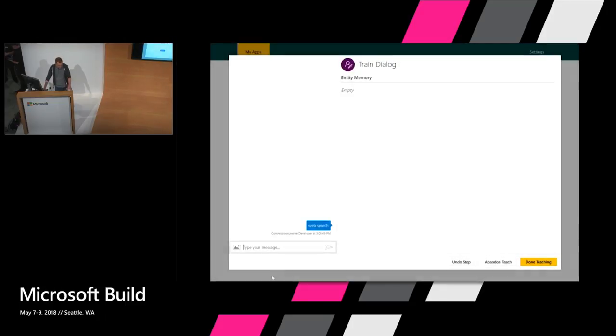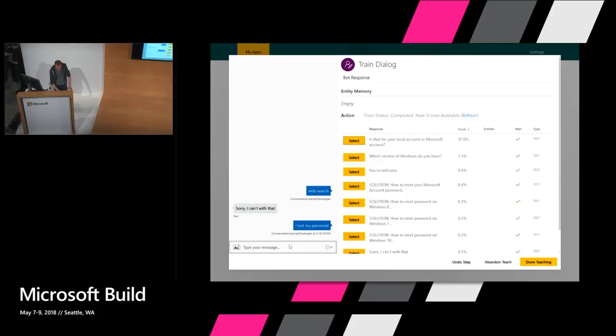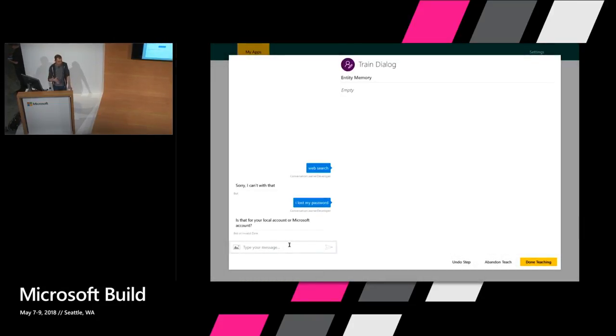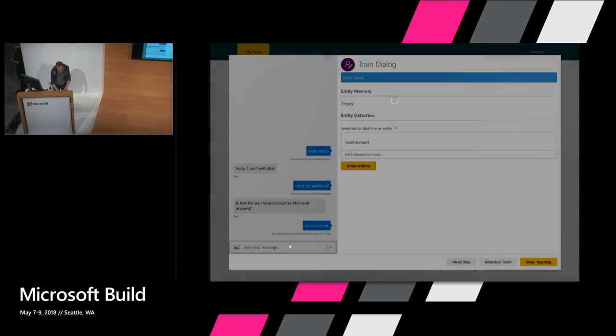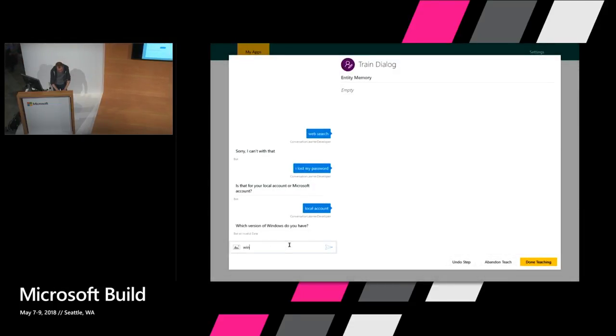So I can say, sorry, I can't help with that. Now what happens if I continue this and I say, I lost my password? So here you can see the conversation has gotten back on track, even though we've never seen a flow quite like this before. Let's say that's for my local account. And which version of Windows do you have? Yeah, so far, so good.